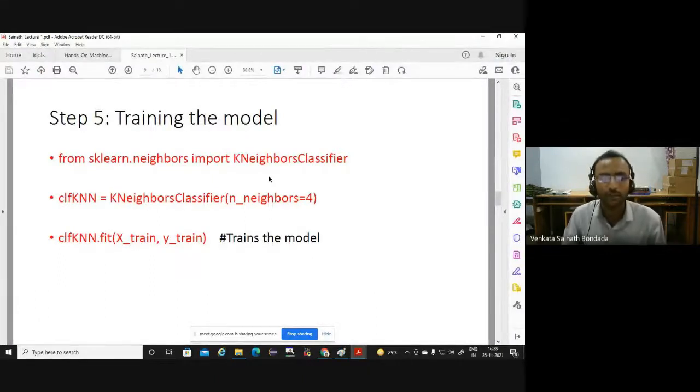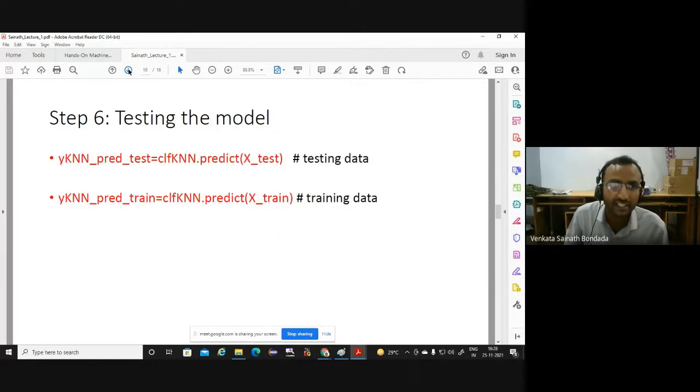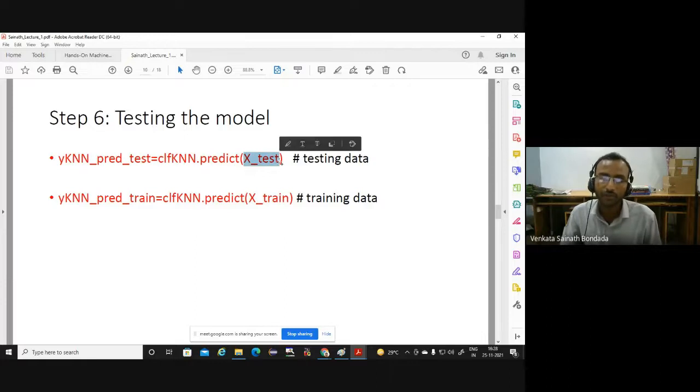Once the model is trained, it has got all the information, enough strength, to classify a new sample point. Now we are going to test it on the testing data set. Very standard stuff. For that, we use the same classifier, CLF-KNN dot predict, to predict what category the testing data belongs to. For all the testing data, we already know the actual label, so we cross-check it with our prediction, and that's what gives us the accuracy.